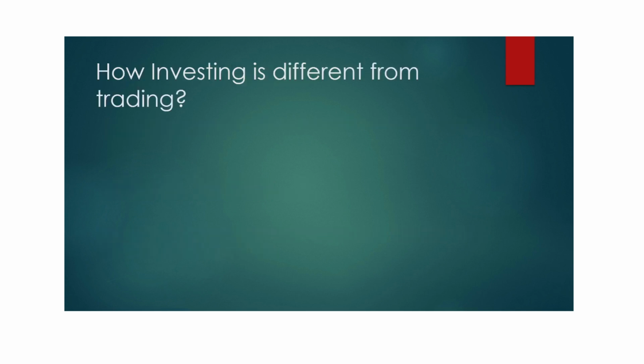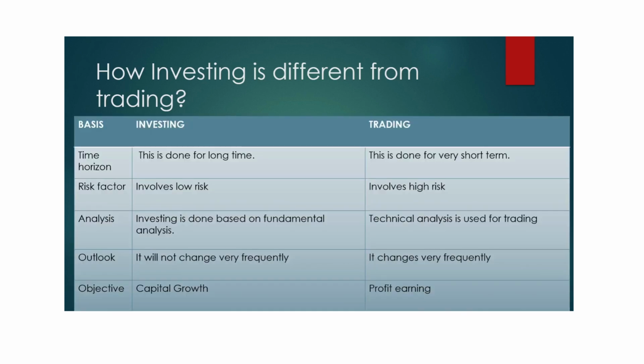The next important question we need to answer is: what are the main differences between investing and trading, and what are the parameters that make them different? Let's get started. The first important factor which differentiates investment from trading is time period. We saw that investment is done for the very long term. You cannot expect wealth to grow in 15 days or 1 month. It takes its own time to grow.